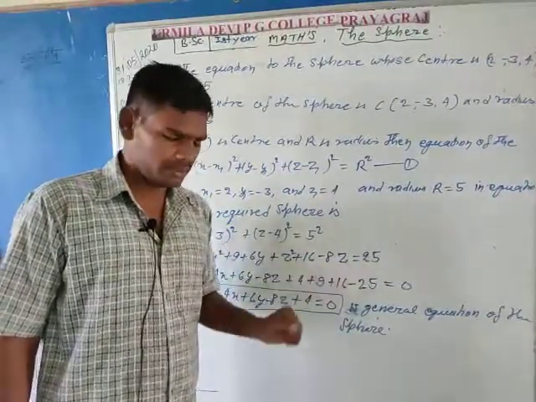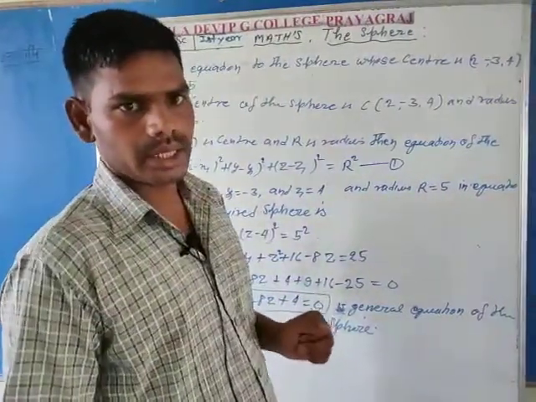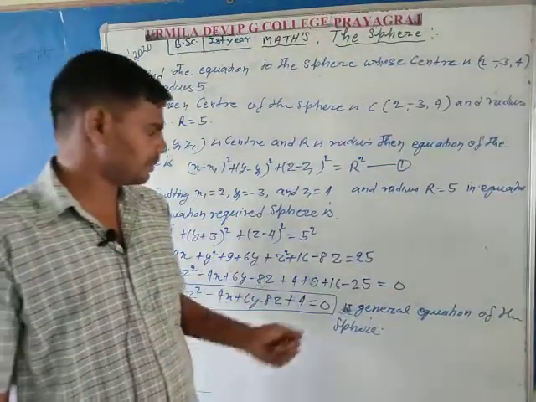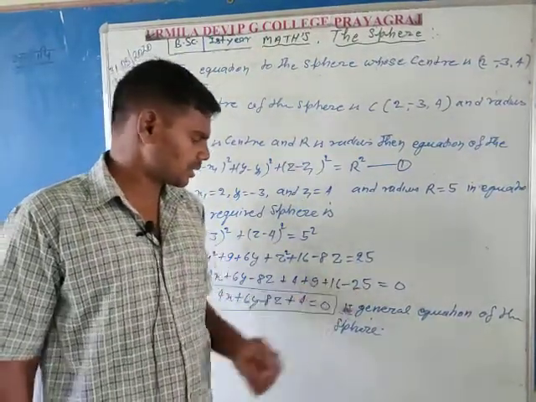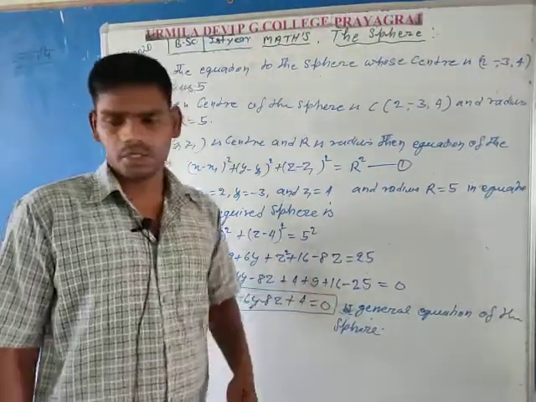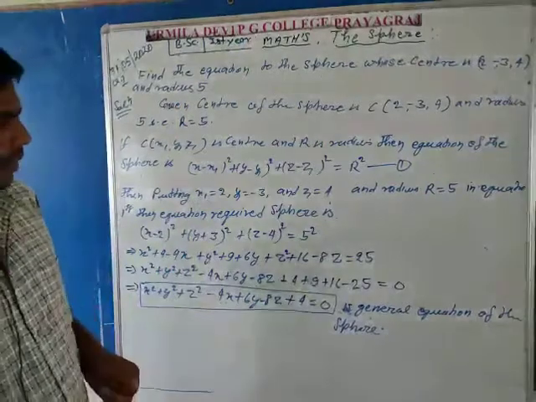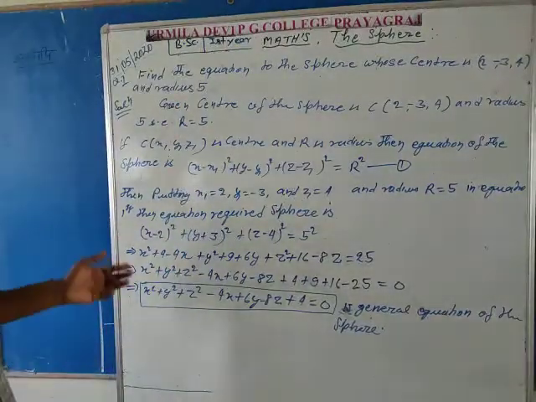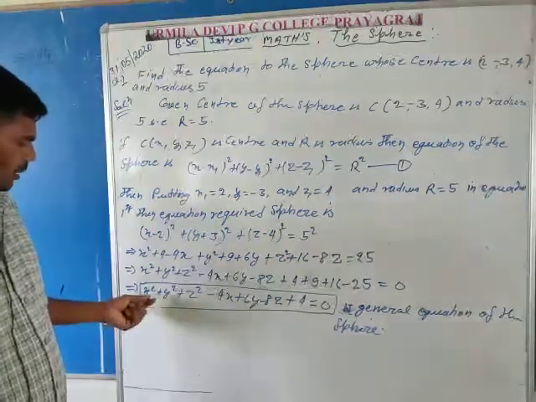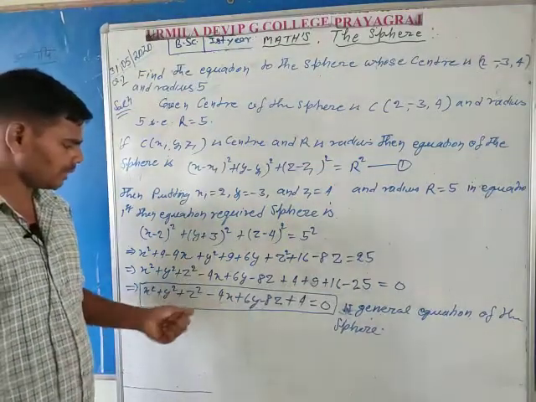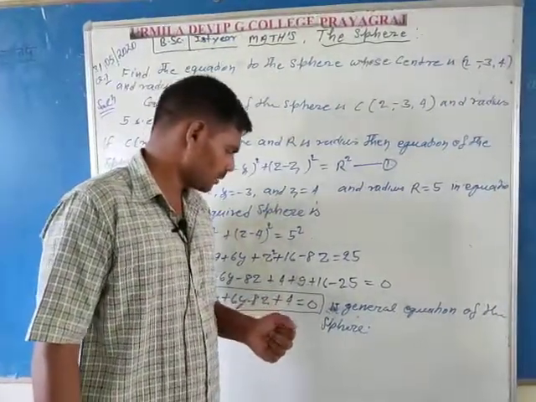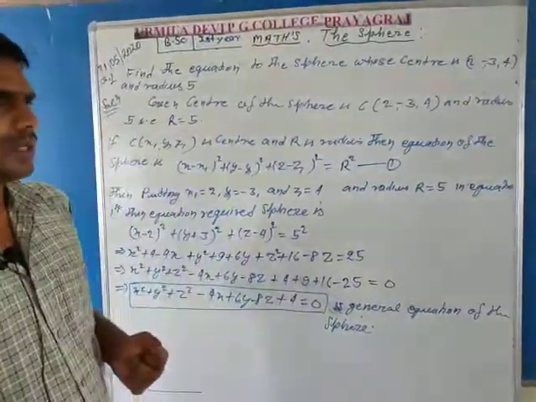Here 25 is on the right hand side, so take it to the left hand side and write minus 25. Simplifying, this is equal to 4, because 9 plus 16 minus 25 cancel each other. So the remaining equation is x square plus y square plus z square minus 4x plus 6y minus 8z plus 4 is equal to 0.